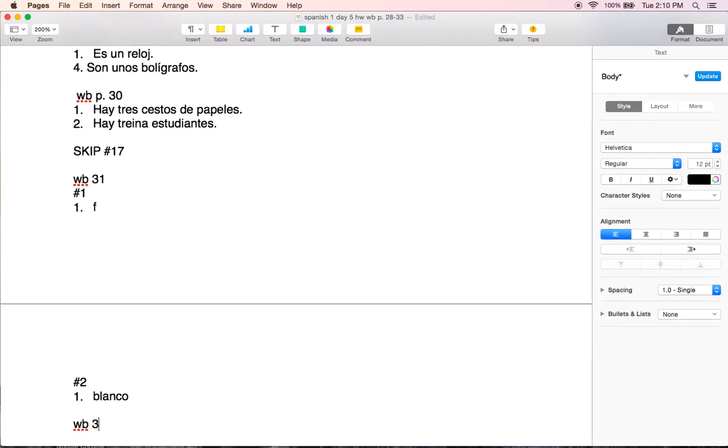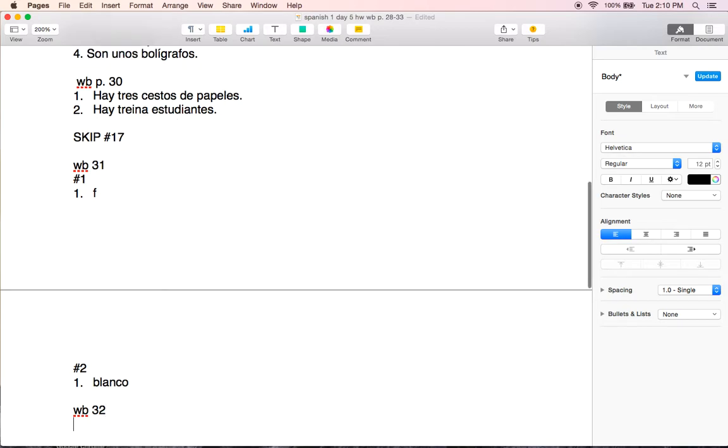Workbook 32. There's only one section on this page. You have a student schedule. Read the statements and decide whether they are true or false based on Elena's class schedule. If the statement is true, write C, provided in the space, or false for no. So all we're doing is numbering 1 through 10 and writing C or no.